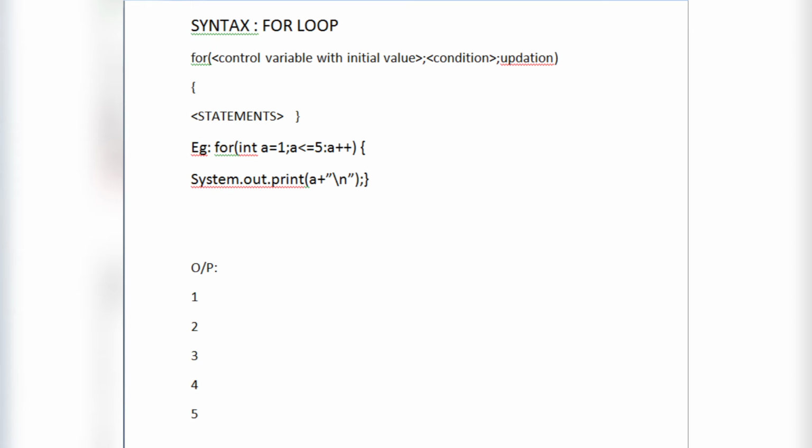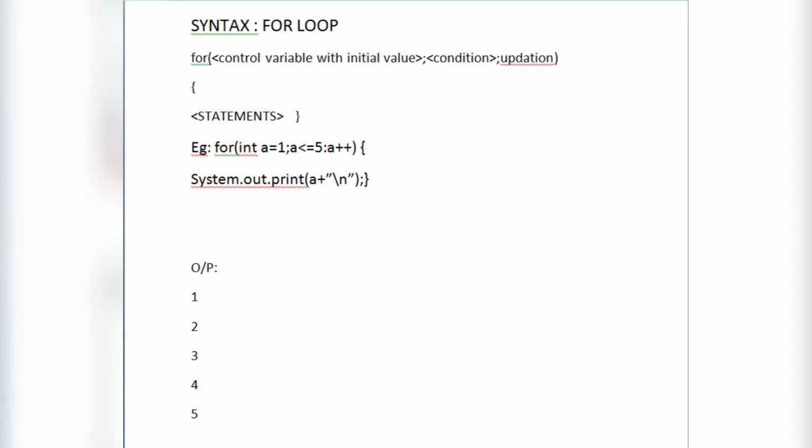First of all, it starts with a equals 1, less than equals 5, so it prints 1, and then it creates a new line, and again it moves to the update part where it is increased by 1, and after that it moves to the decision making box, which is a less than equals 5.